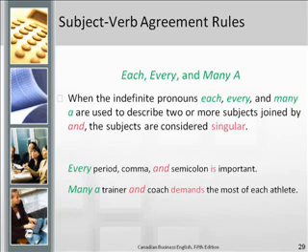So let's look at how these indefinite pronouns joined together by the word and still use a singular verb. In the sentence, every period, comma, and semicolon is important, is is a singular verb, and you'll notice that the verb are, which is the plural verb, is not used. So every period, comma, and semicolon are important would be incorrect.